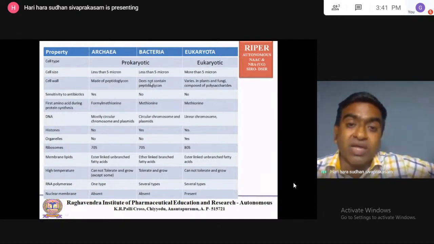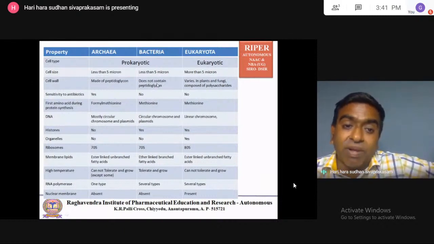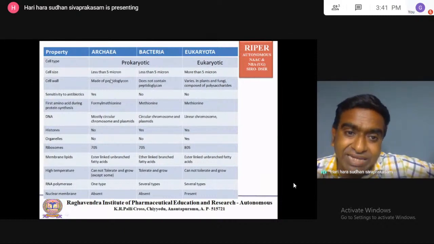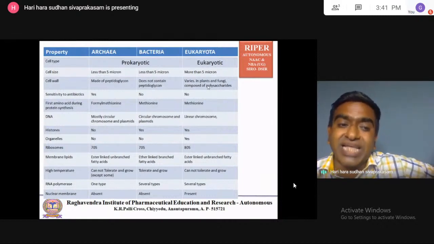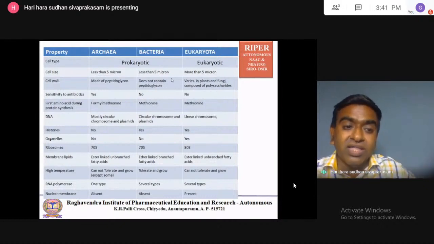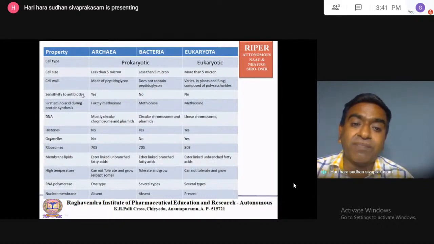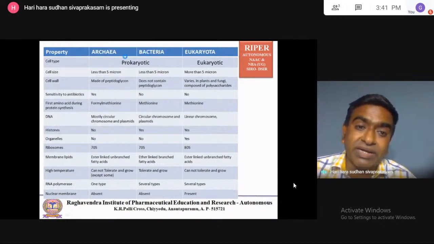Bacteria contain peptidoglycan, archaea does not contain peptidoglycan, eukaryota contain different polysaccharides in the cell wall. Then sensitivity to the antibiotic. Here one mistake happened, so this bacteria has to be written here.